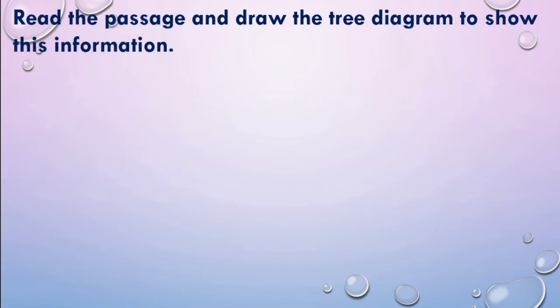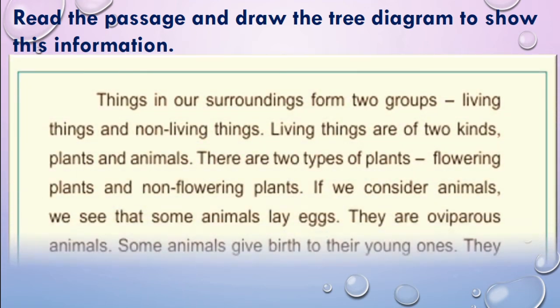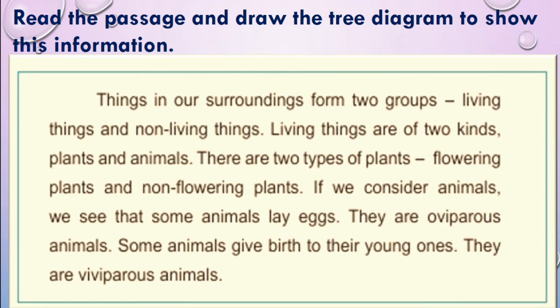Now we will move to the exercise part. Yes, dear children, here one passage is given. Read the passage and draw the tree diagram to show this information. One passage is given here in the textbook. If you want to open now, please open page number 70. You have to read this passage and then draw a tree diagram to show the given information. Yes, we will go through this. Please give concentration. Okay, shall we start?